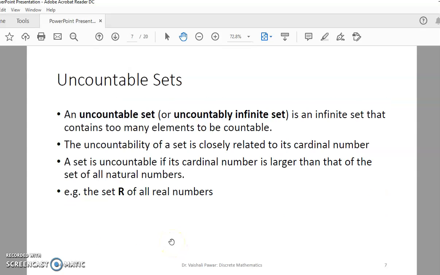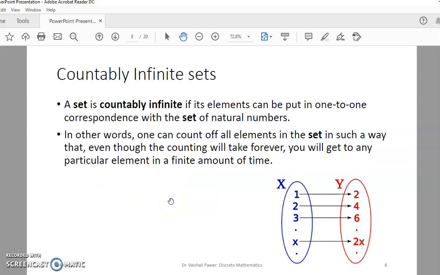Opposite concept is uncountable set. An uncountable set or uncountably infinite set is an infinite set that contains too many elements to be countable. The uncountability of a set is closely related to its cardinal number. A set is uncountable if its cardinal number is larger than that of the set of natural numbers. For example, the set R of real numbers is an example of an uncountable set.